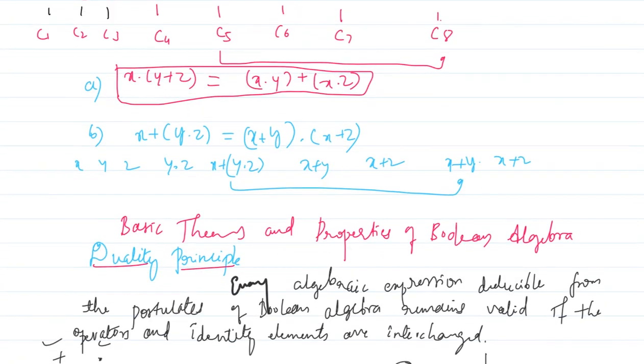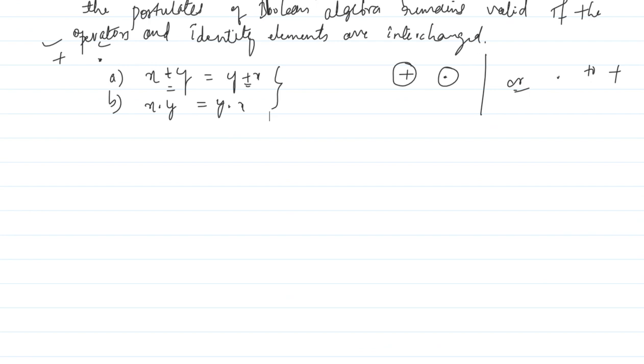For identity element also you can check one more law here. If you observe, there was an identity element in that expression, for example x plus 0, the identity with respect to the plus operator, which equals 0 plus x equals x. It simply means that x plus 0 equals x, 0 plus x equals x.